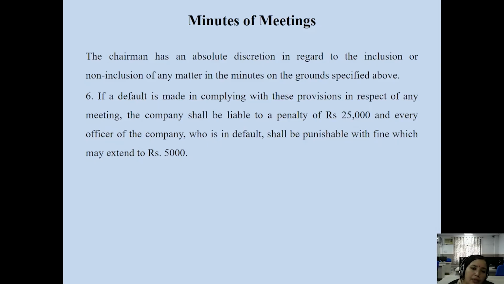So as per the discretion of the chairman of the company, the chairman can easily include or exclude any point, and if any person is in default, a penalty is imposed on the company and every officer of the company who is in default. Because a company has a separate legal entity concept, liability is imposed on the company first, and then every officer of the company who is in default shall be punishable with fine, which may extend to rupees 5,000.